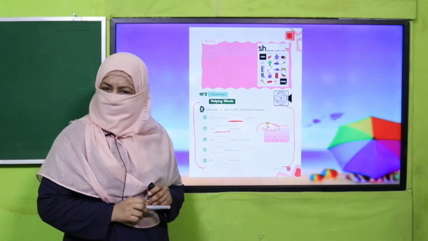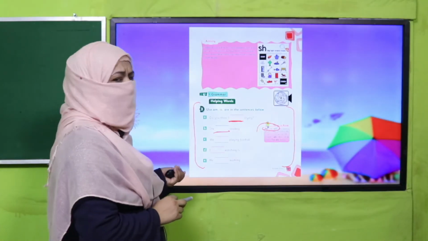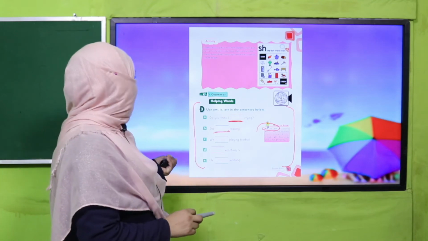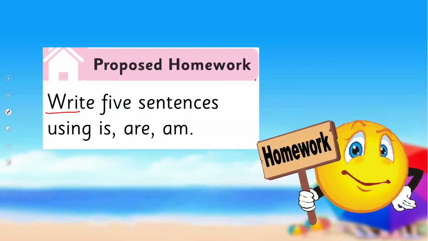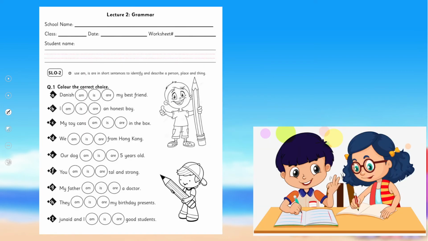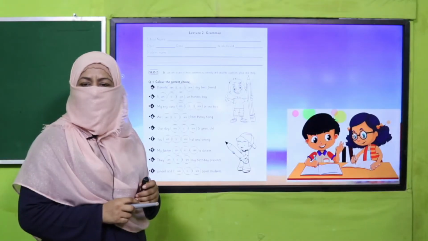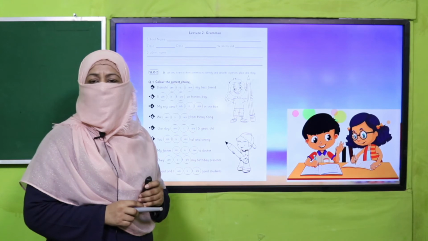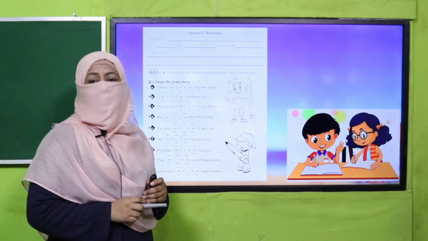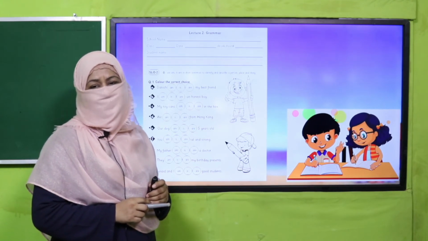Yes, my dear children, are you done with it? Good job. I hope it was easy for you now. Okay, so here is a homework. You will write 5 sentences by using is, are, and am. So in this way, there is a worksheet as well. My dear fellow teachers, this worksheet, lesson plan, PowerPoint presentation links are given. You may click it, download it, and kindly provide a printed worksheet to students for practice.